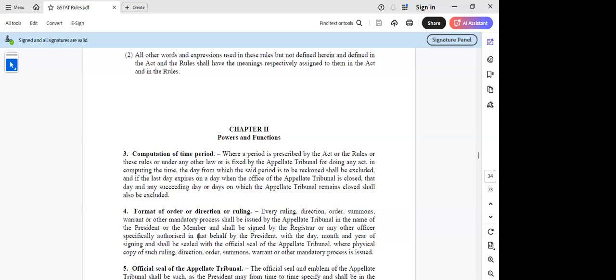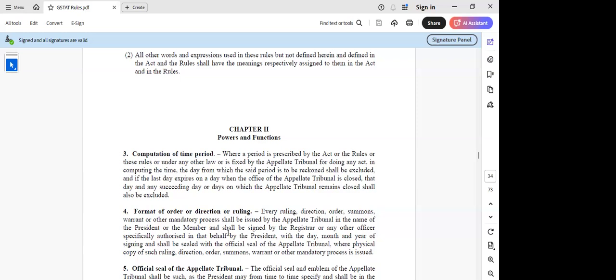Every ruling issued by this appellate tribunal is in the name of the president or the member and shall be signed by the registrar or any officer on behalf of the president with the day, month, and year of signing, and shall be sealed with the official seal of the appellate tribunal where a physical copy is issued. So they are just saying how the format of the order issued by the appellate tribunal should be, and it has to be sealed and signed. So I don't think any discussion is required in this, sir, from my side.